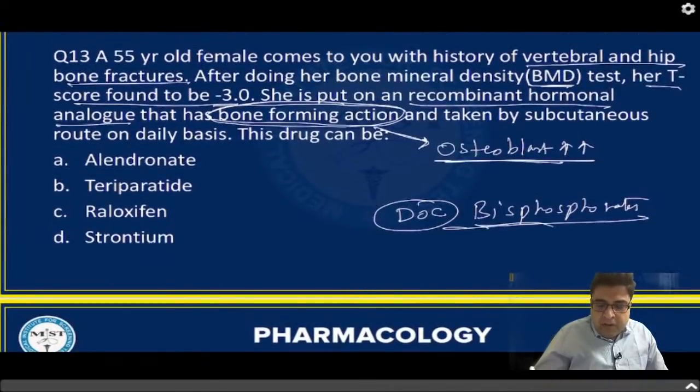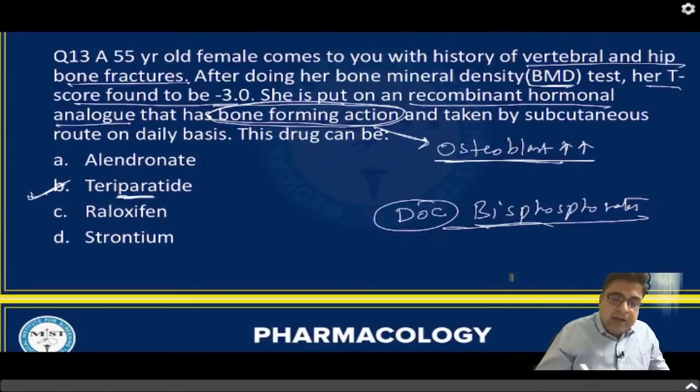But apart from bisphosphonates, we can start some other drugs also, especially in severe cases. For example, there is a parathyroid hormone analog. The drug is PARA, so you can find out the name. It's a parathyroid hormone analog ending with the word tide. Any drug which has tide in its name cannot be given by oral route.